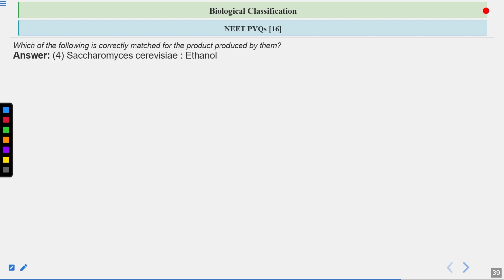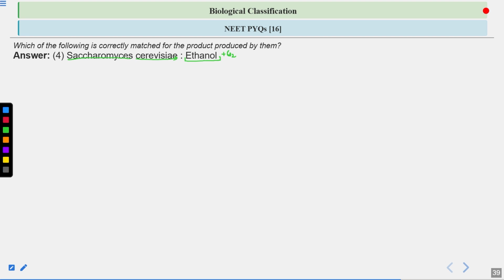The answer is option number four, the correct answer. Saccharomyces cerevisiae, which is yeast. This is the scientific name of yeast. And in yeast, alcoholic fermentation takes place, which is a kind of anaerobic respiration. In alcoholic fermentation, what is produced? Alcohol is produced, which is ethanol. And along with ethanol, carbon dioxide is also produced.